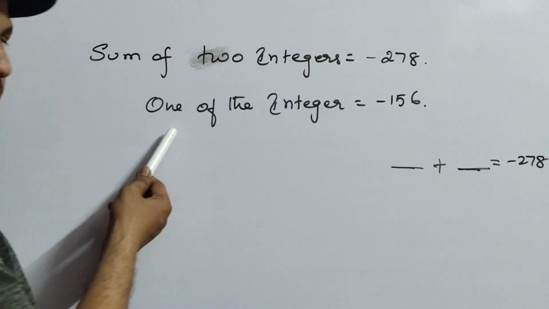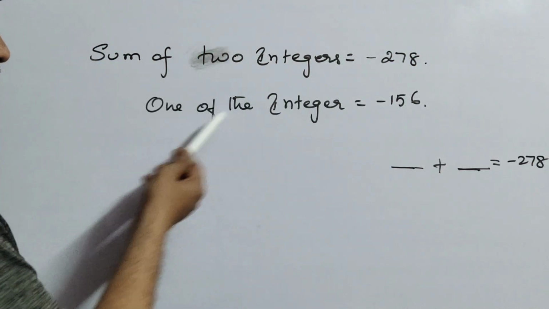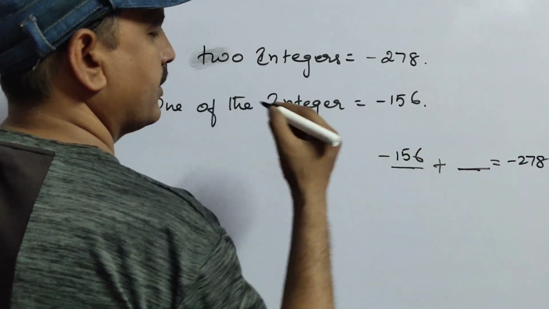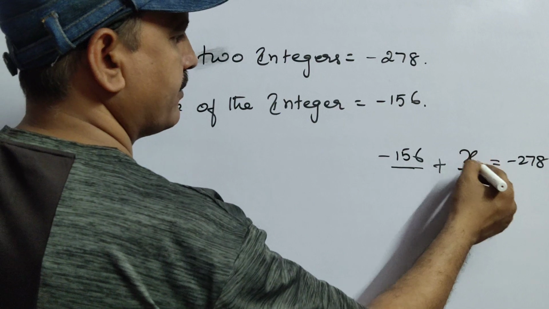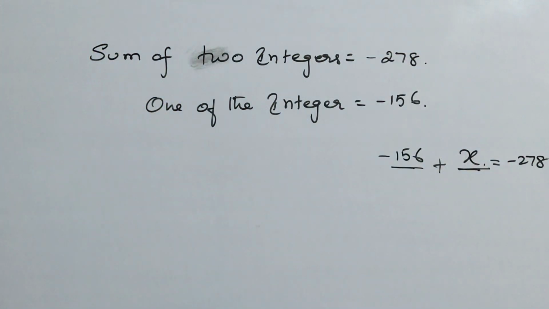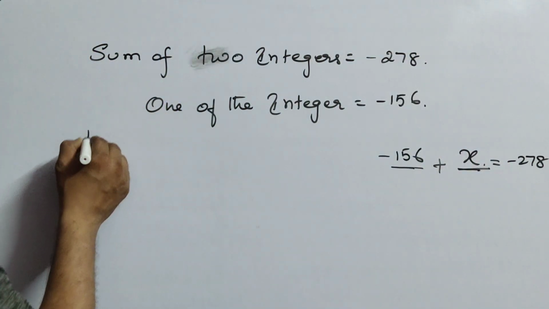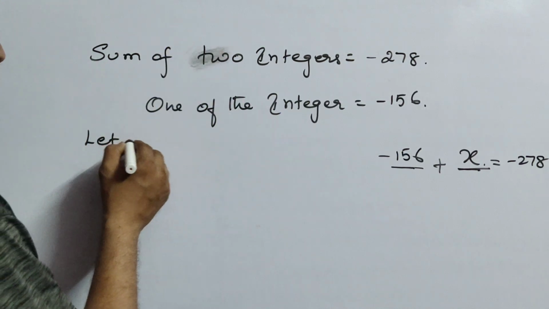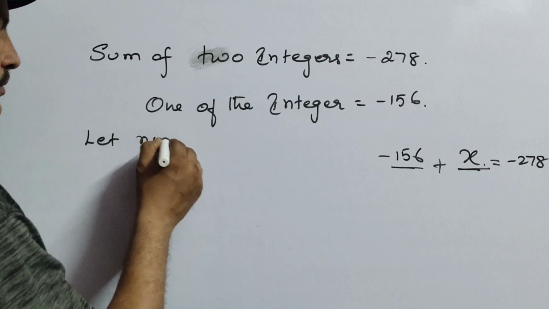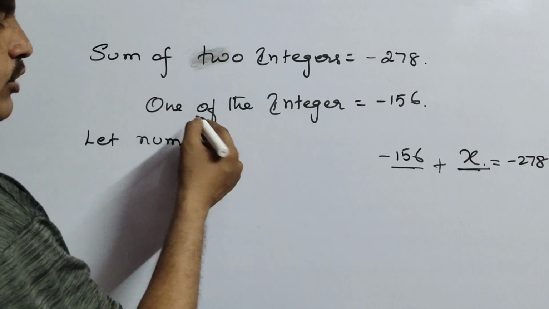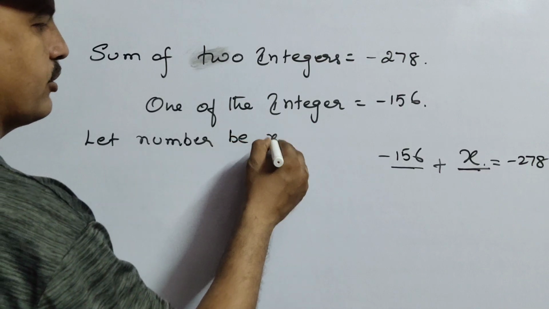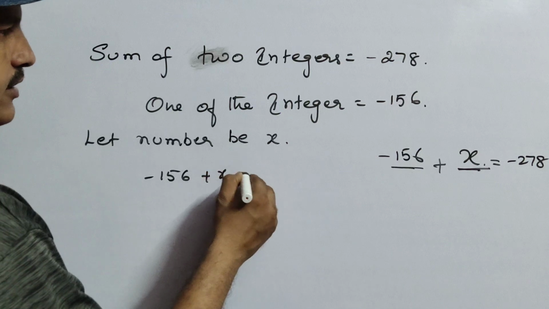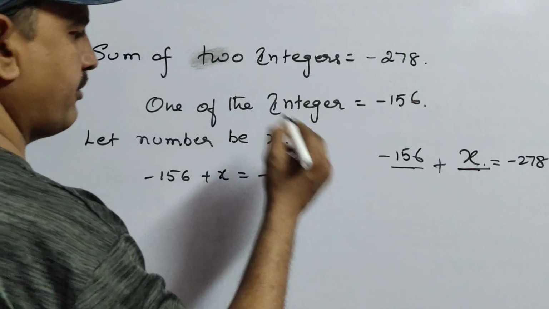But the textbook is very good, he has given one clue for us. One of the integers is given, minus 156. That means we are asked to find this one. We don't know that number, so we can take it as x. So let one of the integers be x. Now minus 156 plus x is equal to minus 278.